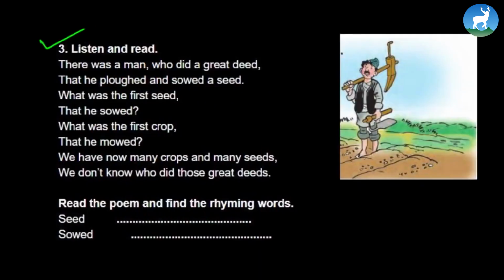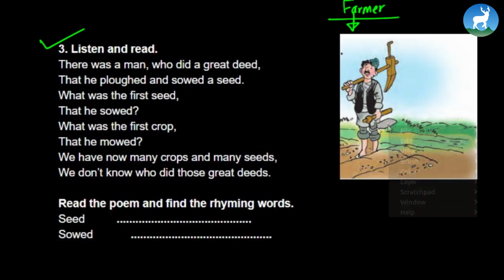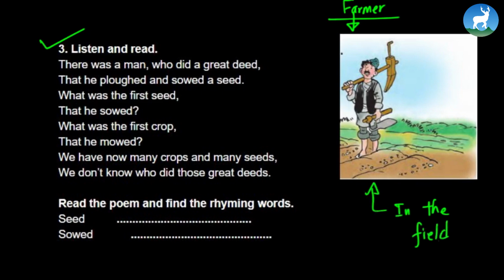Let's listen and read. But before that, let's look at the picture. In the picture, we see a farmer, and this farmer is in the field. The farmer is plowing the field, tilling the earth, and he's carrying a spade and agricultural equipment. He seems to be a hard-working man. He's wearing the traditional Nepali topi, so he's the farmer. He is in the field. So that is the impression we get upon looking at this picture for the first time.